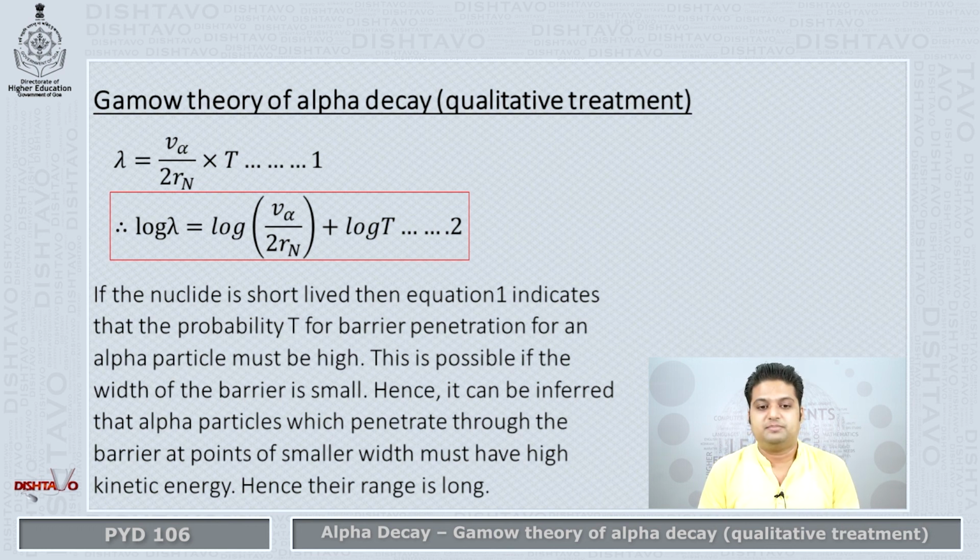So for a particle to pass through the barrier, it will have to be a short-lived one with a very high energy and a very long range. This was what was understood from Gamow's theory of alpha particle decay. Hence it can be inferred that alpha particles which penetrate through the barrier at a point of smaller width must have high kinetic energy, hence their range is long. Fine. So this was what we concluded from Gamow's theory of alpha decay.